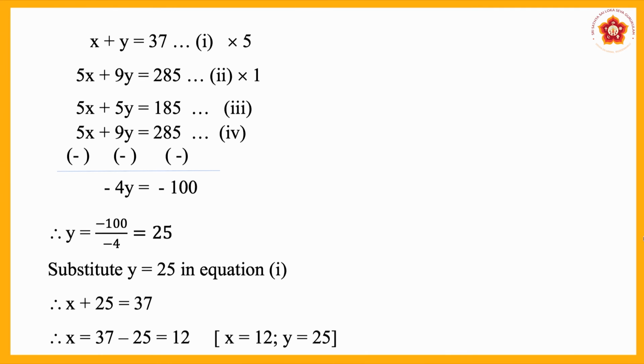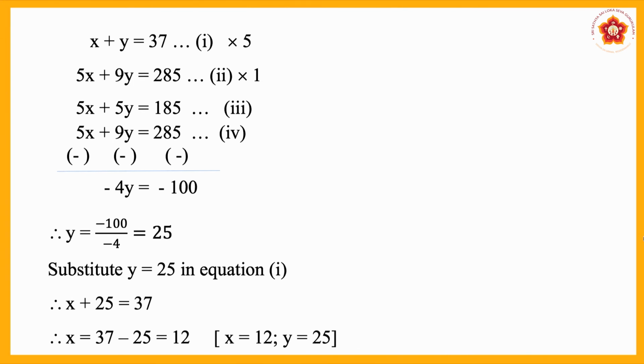Now, if you want to eliminate any one of the variables, I want to eliminate the x value first. The x coefficient in the first equation is 1 and in the second equation is 5. Therefore, multiply the first equation by 5 and the second equation by 1. Then you will get 5x plus 5y is equal to 185. That is the third equation. Similarly, multiplying the second equation by 1, you will get 5x plus 9y is equal to 285. That is the fourth equation.